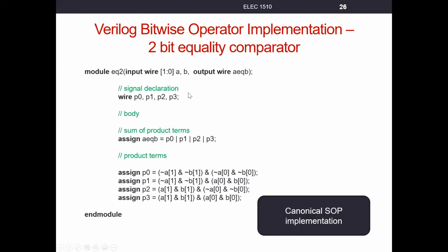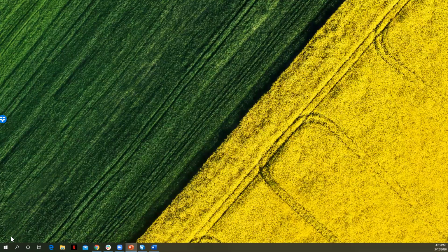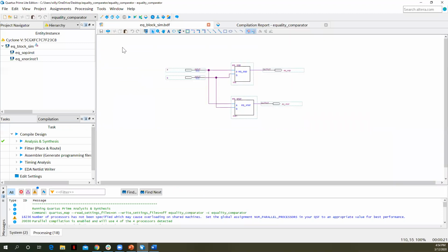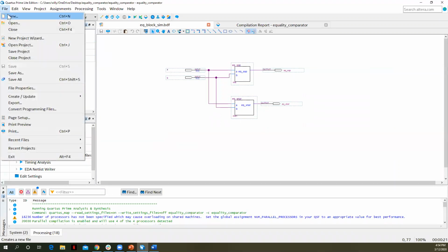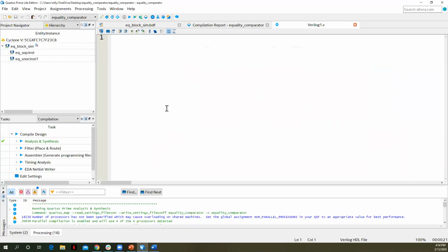and let's try to create this 2-bit equality comparator with this relationship here. So let me bring Quartus back. This is the old project that I was using before in part 1 for our simulation. Let's create a new Verilog file: File, New, Verilog HDL. I'm going to put some comments in here. This is a 2-bit equality comparator, and we say, does A equal B?